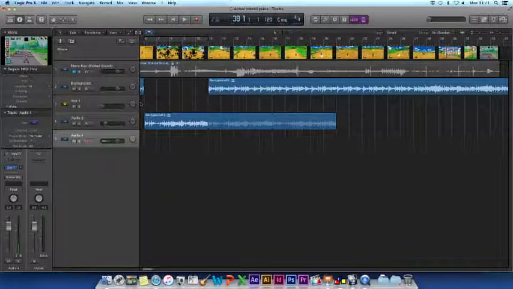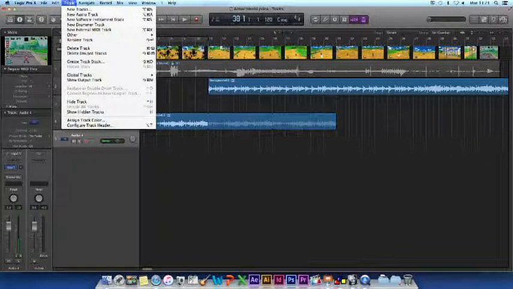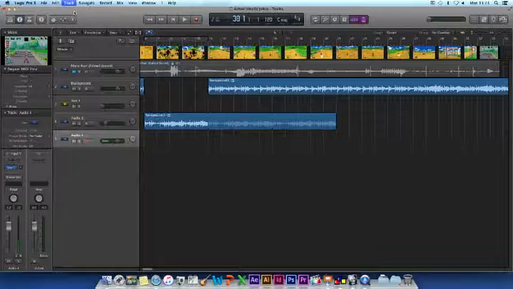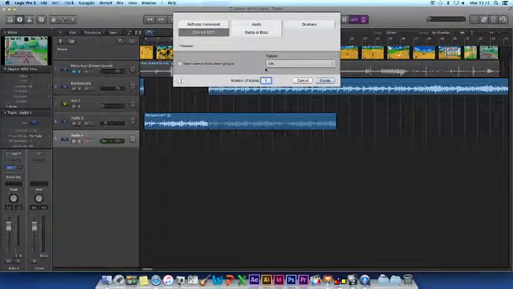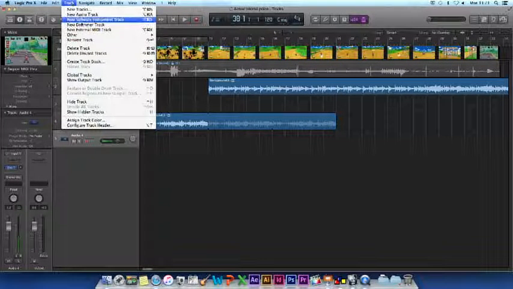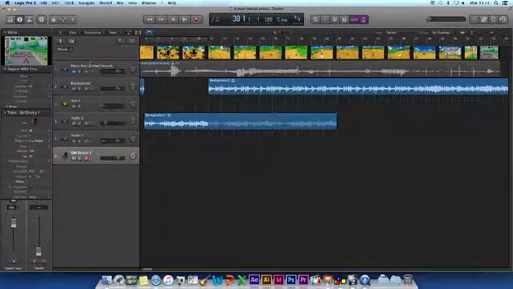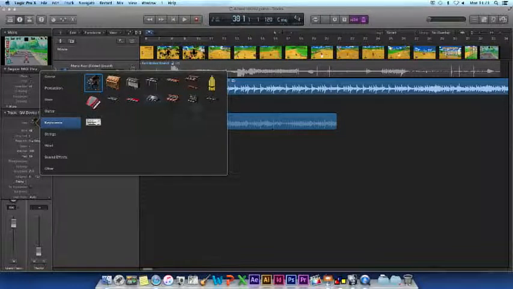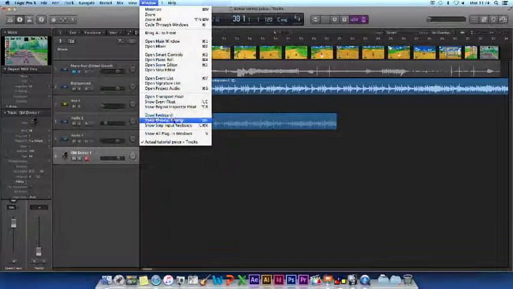MIDI is not audio, but on and off data that creates audio. To open a MIDI track, go as if you were to open a new track, but instead of selecting audio, select external MIDI track. You can create MIDI data with external devices such as a MIDI keyboard or launchpad controller to create the data. To add a synth or sampler, simply click on the icon and change what instrument you want the data to sound like when it is presented as audio.